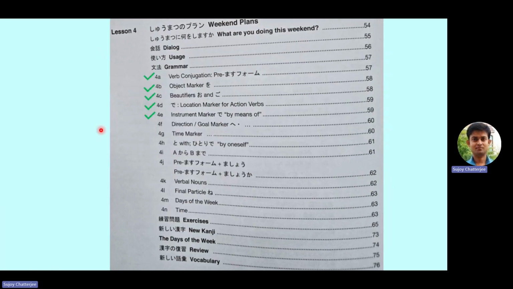So friends, that's all for today. I think I have overloaded you with too many things today. We learned verb conjugation, the pre-masu form. We learned about the object marker o. We learned about the beautifiers o and go. We talked about the de particle, one used as a location marker and one used as an instrument marker. And in the next lesson, we will continue with 4F, 4G and all these topics, and we will see how much we can cover in the next lecture.